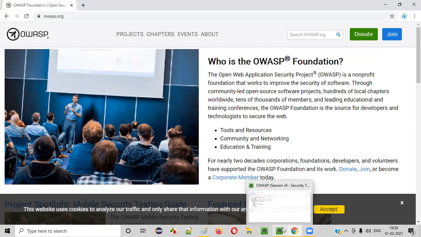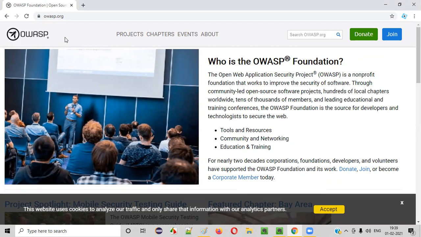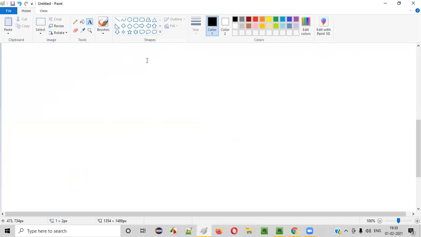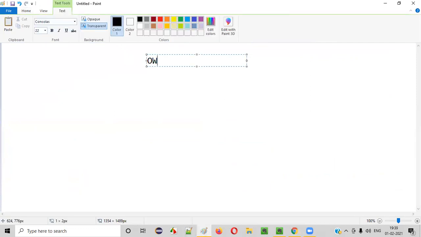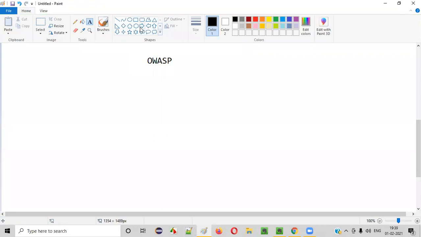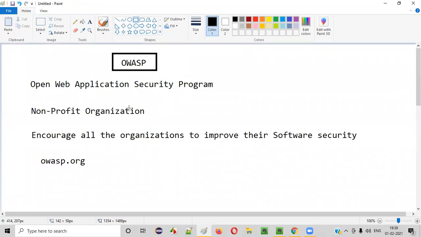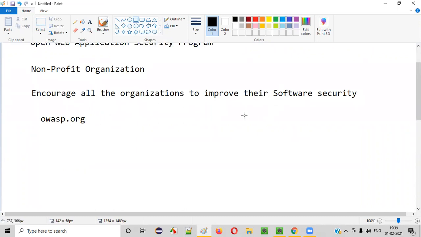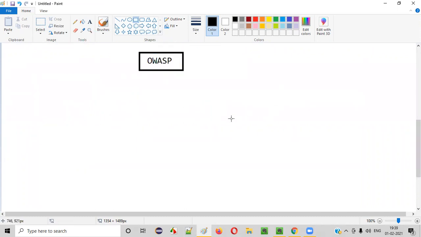Now, why do we have to know about OWASP? Why, as security testing learners, do we have to know about OWASP? Let me explain, guys. Now we know what OWASP is. It's a non-profit organization, and we know its objective. But as security testers, why do we have to go to this website? OWASP is behind something, guys.